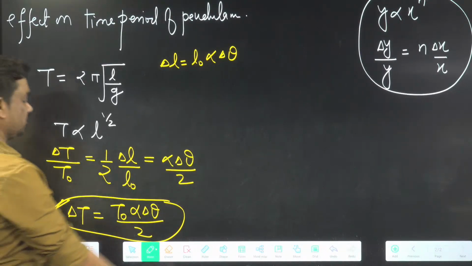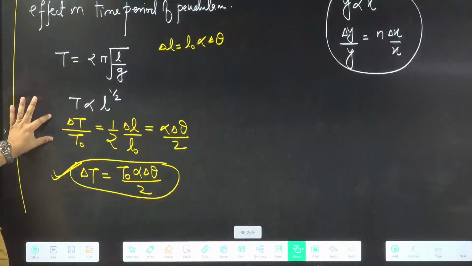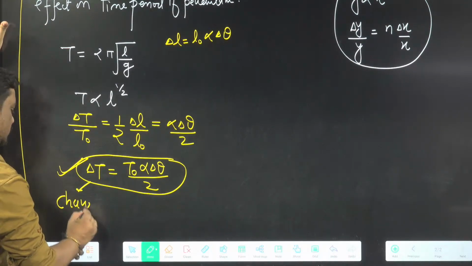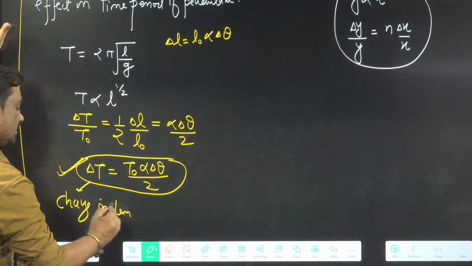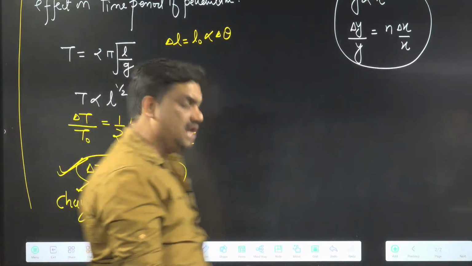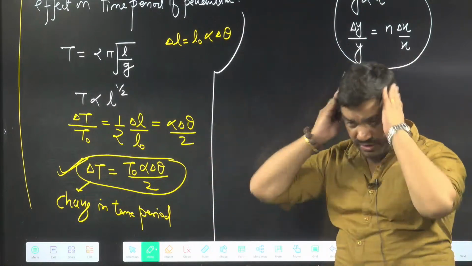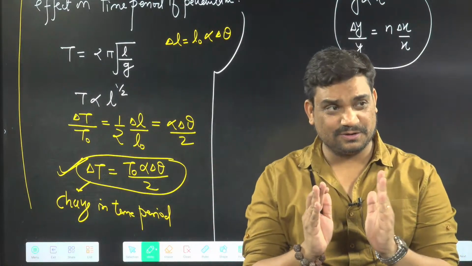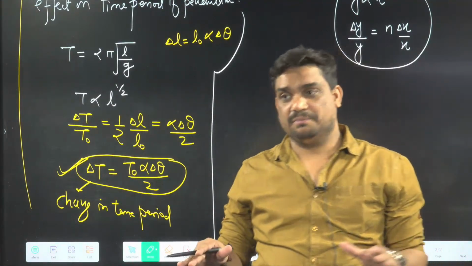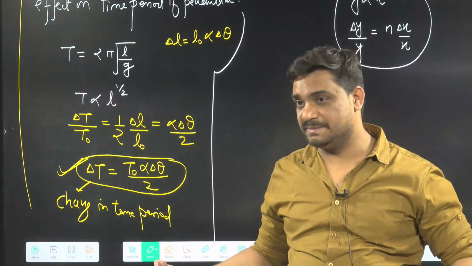Delta T is the change in time period, okay? T naught is the initial time period. Alpha we know, delta theta means temperature change, we know. So this formula we have to keep in our mind. I'm saying again, it may not be important here, but this can be asked anywhere. In the oscillation chapter also this will be there.